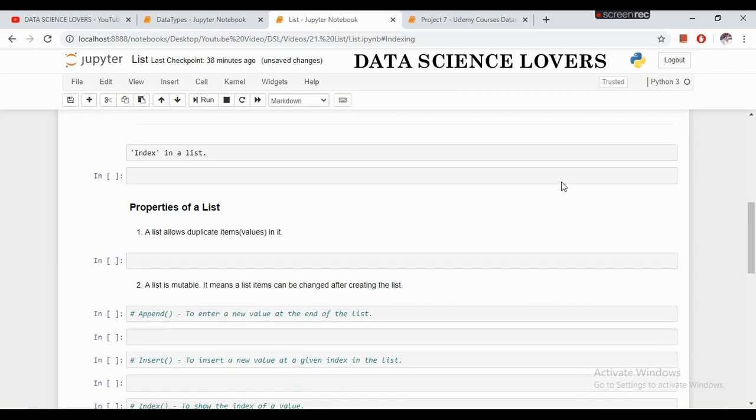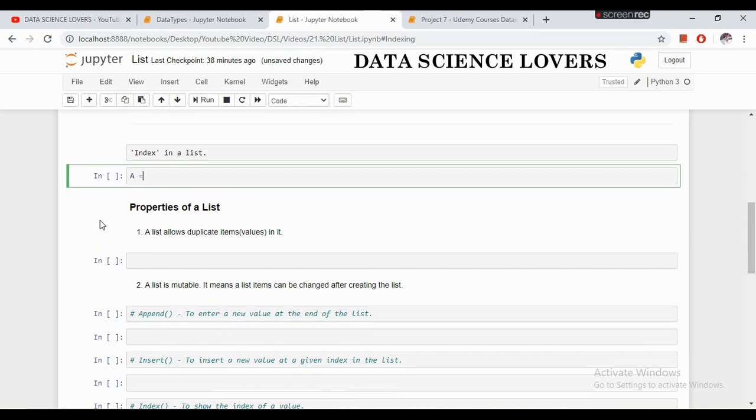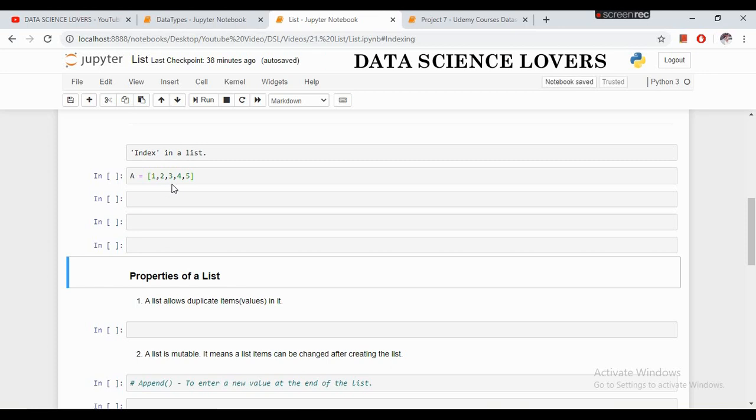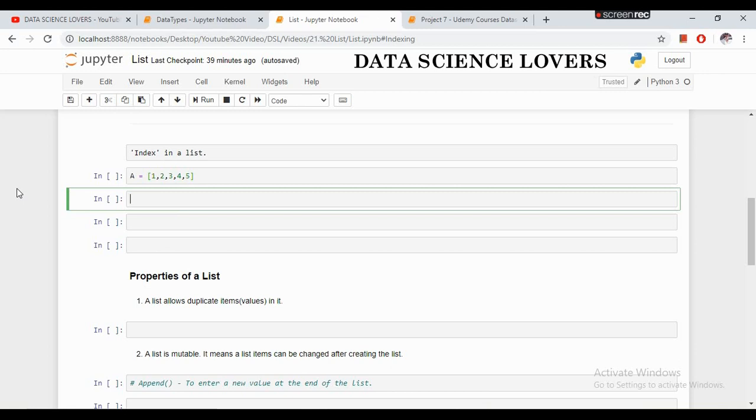What is an index in a list? If I create a list like 1, 2, 3, 4, 5, 6, then the index of a list starts from 0. The value 1 is present at index 0, the value 2 at the first index, the value 3 at the second index, means 0, 1, 2, 3, 4. These are the indexes of the list. The index of the list doesn't start from 1, it starts from 0. You have to remember this thing.